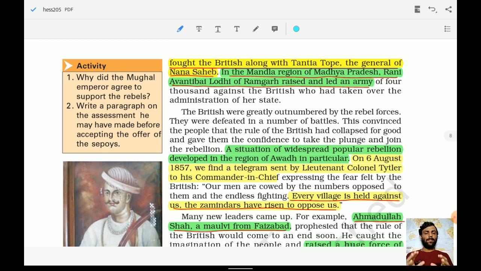Remember this name, because most of the time we have heard the other names, but this name is much less known, though she was a very prominent figure in the revolt of 1857. So remember the name of Avanti Bai Lodhi of the Mandla region of Madhya Pradesh.